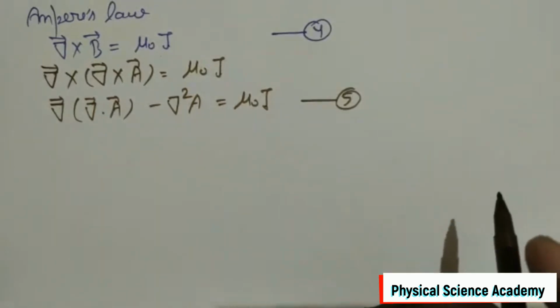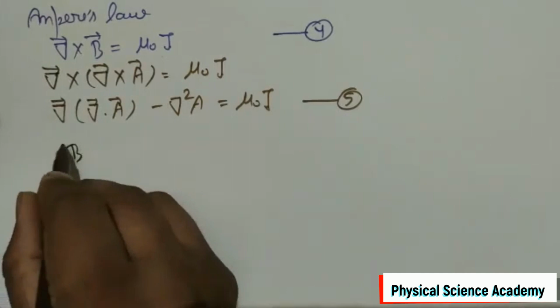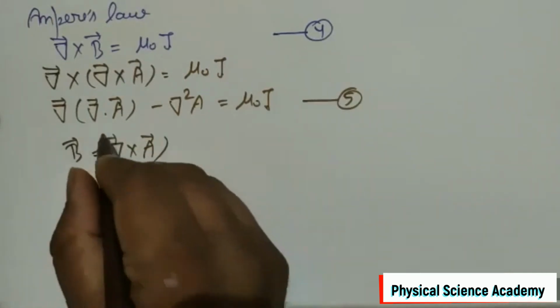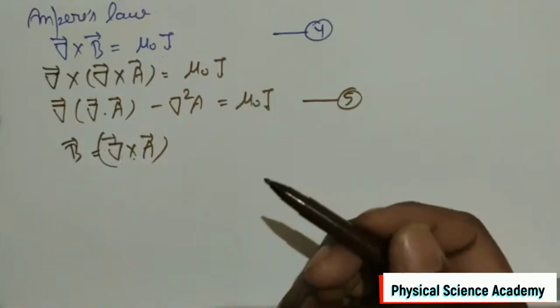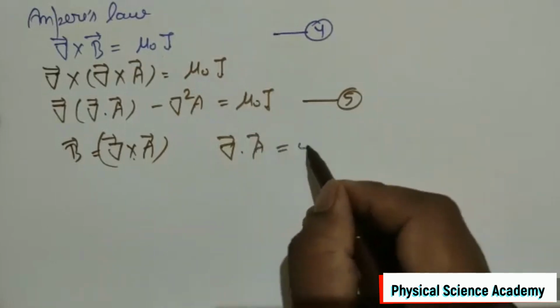As I told you earlier, we can add any function in scalar potential V whose gradient is 0 such that there is no change in the physical quantity E. In a similar way, we can add the gradient of any scalar in vector potential A such that there is no change in the physical quantity B. We take care of B is equal to curl of A, so we will take care only of curl of A. Whatever divergence of A comes has no meaning for us.